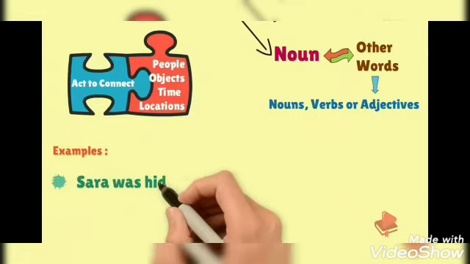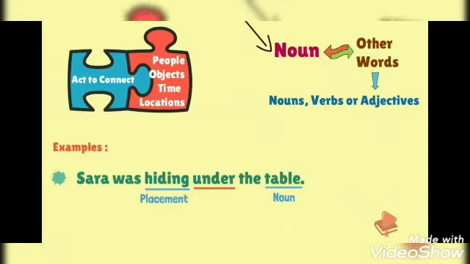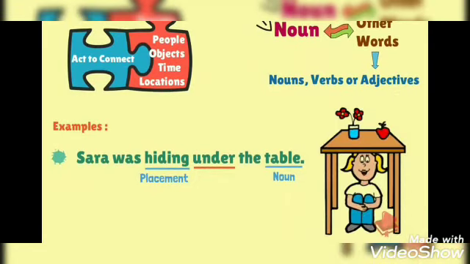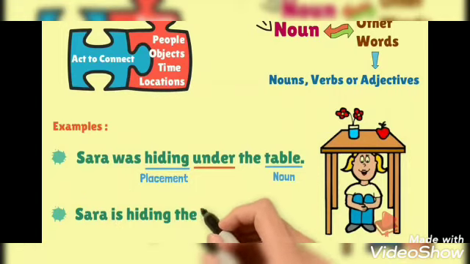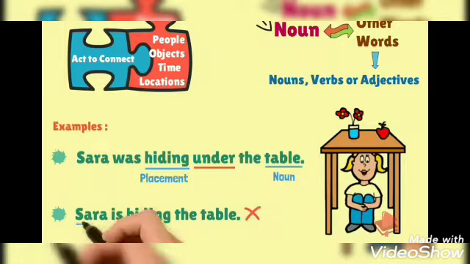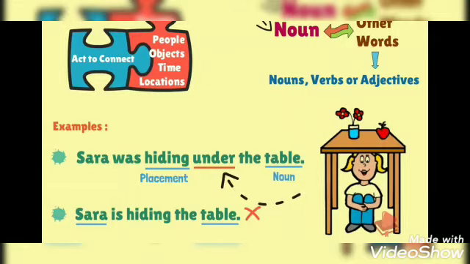Sarah was hiding under the table. Here, under is used to link the table, which is a noun, and hiding is a placement of Sarah. So if we don't use under and write the same sentence, it would be Sarah is hiding the table. We are not able to get what is the relationship between hiding of Sarah and the table. But by using the word under, we confirm that Sarah is hiding under the table. Hence, under is a preposition here.